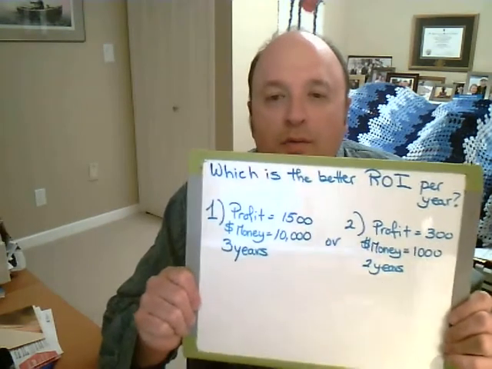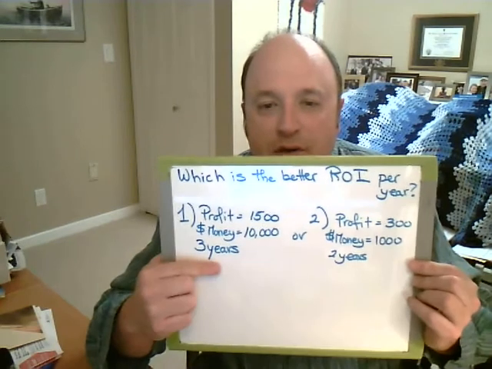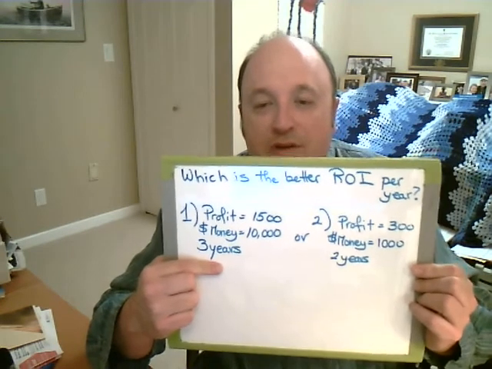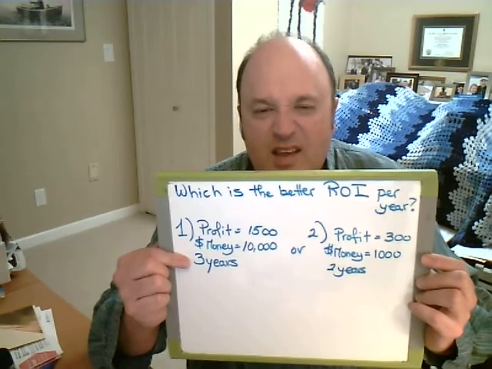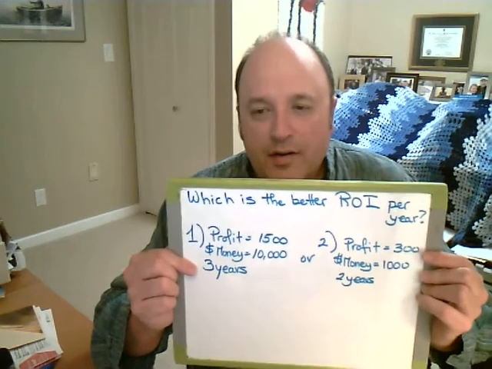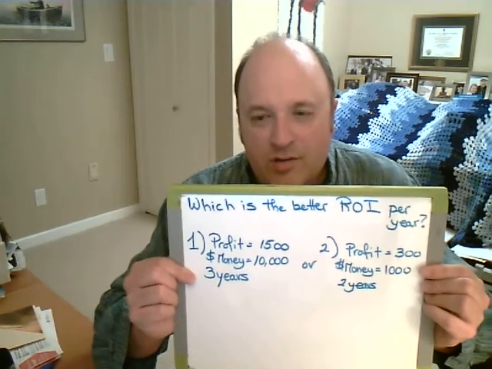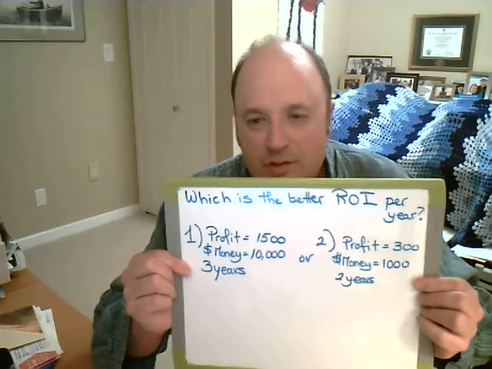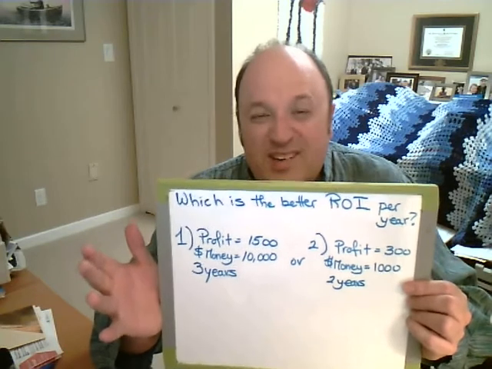So which is the better return on investment per year? Situation 1 over here, where I make $1,500 in profit. It cost me $10,000 to make that, and I made it over 3 years. Or is this one over here better, where I made $300 profit on $1,000, and I did it over 2 years? So we have to calculate the return on investment and then figure out what it is per year.